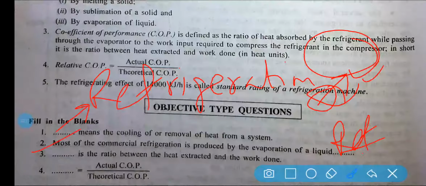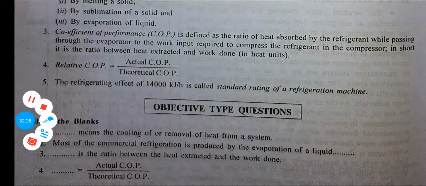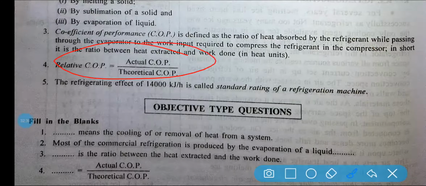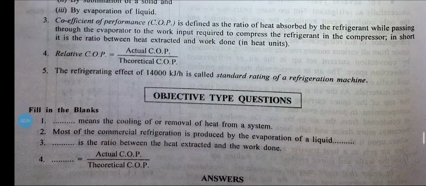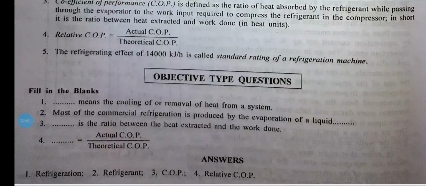Next, question number 3: dash is the ratio between the heat extracted and the work done. I already discussed that COP is the ratio of heat extracted to the work done. Question number 4: dash is equal to actual COP by theoretical COP. You know that relative COP is equal to actual COP by theoretical COP. Very easy problems. The answers are also given to you.